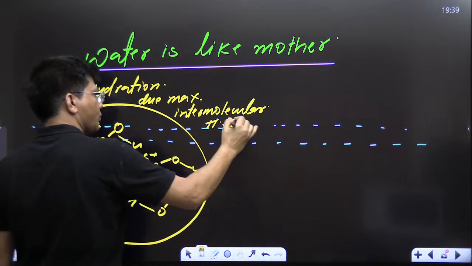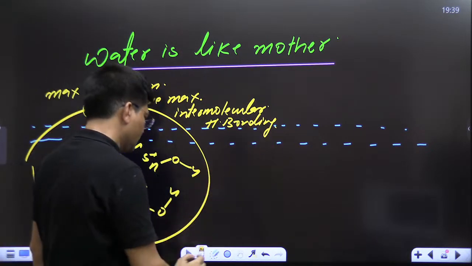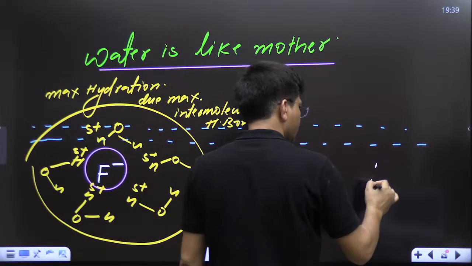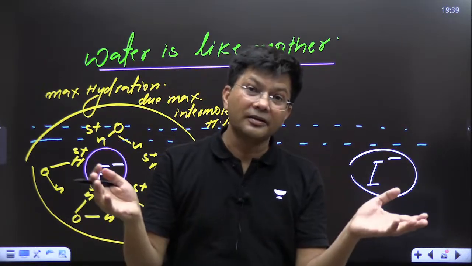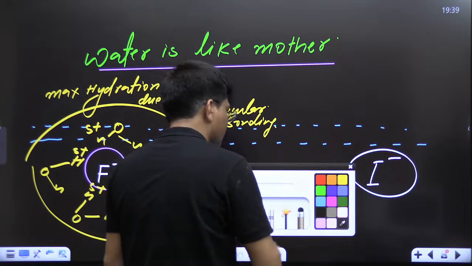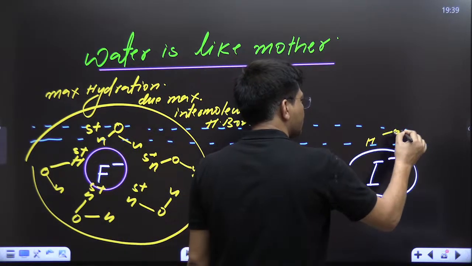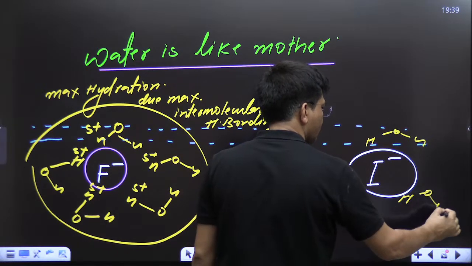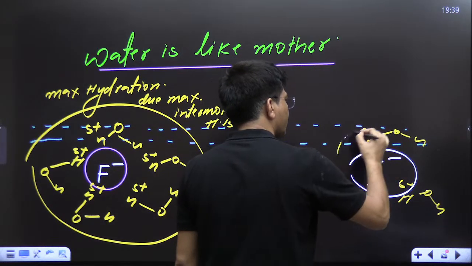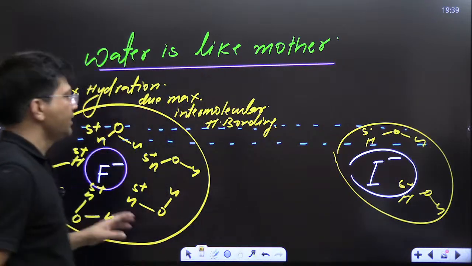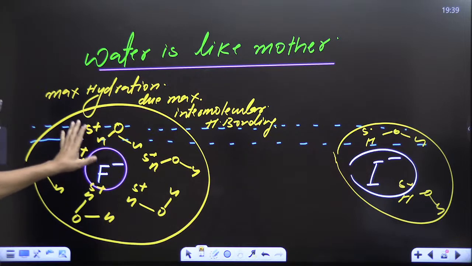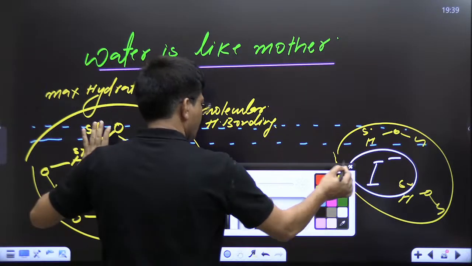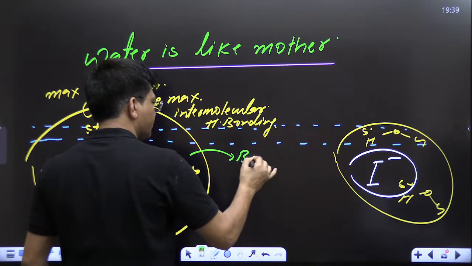Kids, everyone getting my point? Now, this was the size of iodide, but size of iodide is very big in the gaseous state. So only few molecules of water will come. One or two molecules of water will come and surround it. Now its size is like this. Now who is bigger in water? Kids, do let me know who is bigger in water. This is bigger after solvation. Can you see?